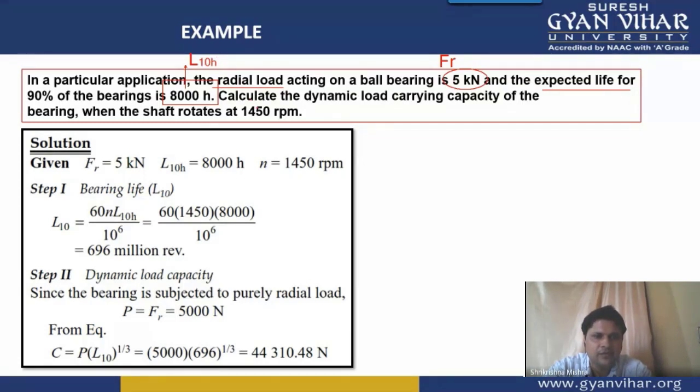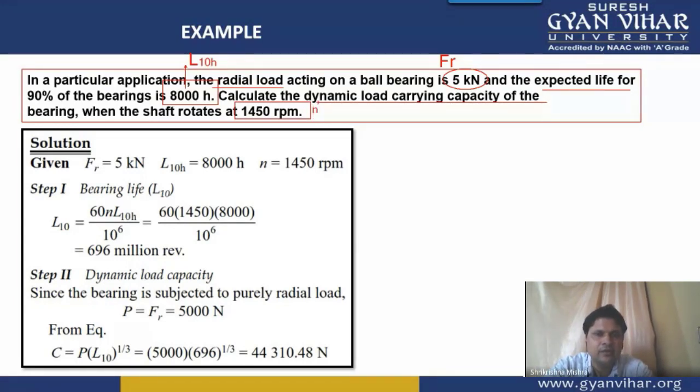Then we have to calculate the dynamic load carrying capacity of the bearing when the shaft rotates at 1450 RPM. When the shaft rotates at this particular RPM, then what will be the value of dynamic load carrying capacity which we will have to calculate. So this rotation of the shaft, we will use the notation small n.